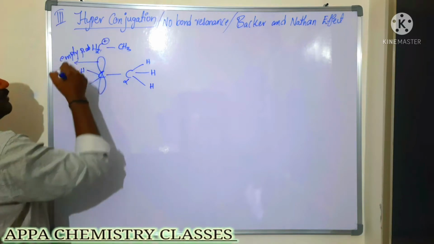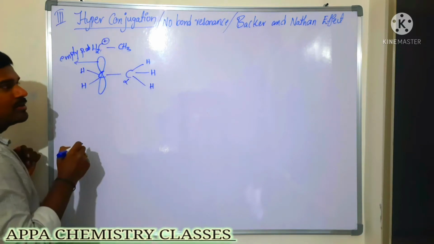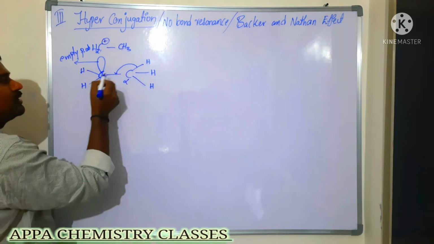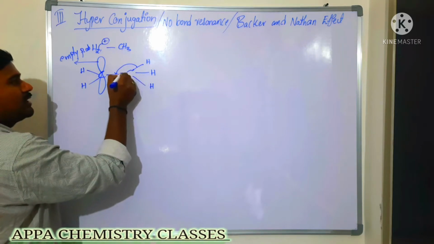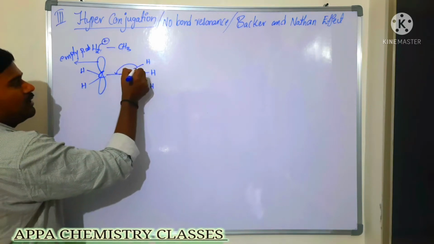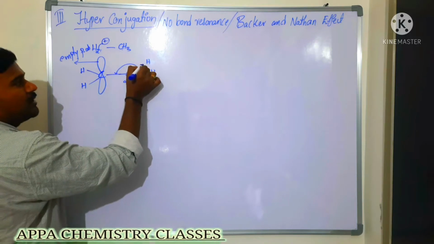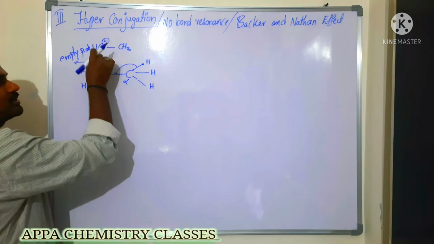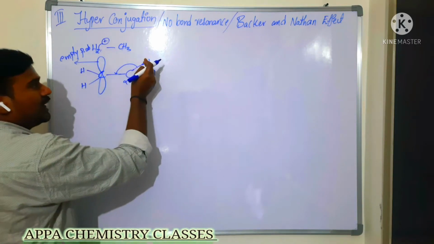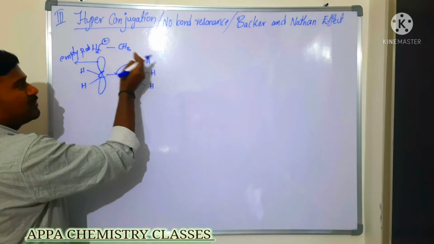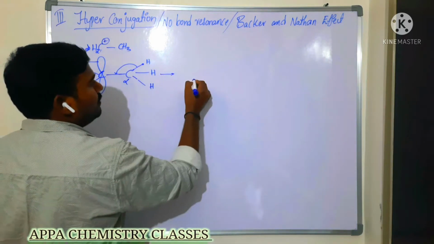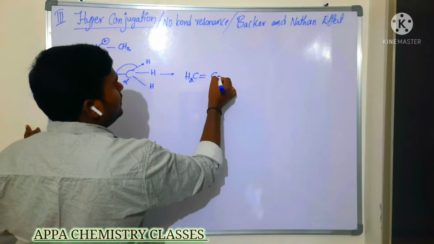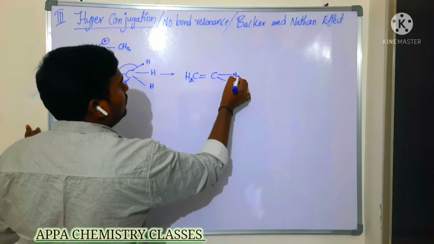The empty p orbital is involved in overlapping with these sigma electrons, because these sigma electrons are transferred here. This carbon already has its own electron, which stays as it is, but the hydrogen's electron is given to this carbon, so the empty p orbital is somewhat neutralized. That is, the electron displacement is taking place, and the electron is the sigma electron. So we get CH2 double bond CH2, with hydrogen, hydrogen.